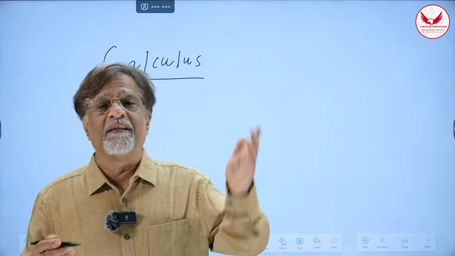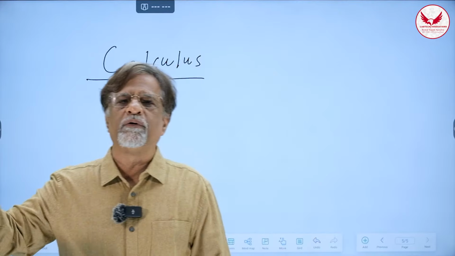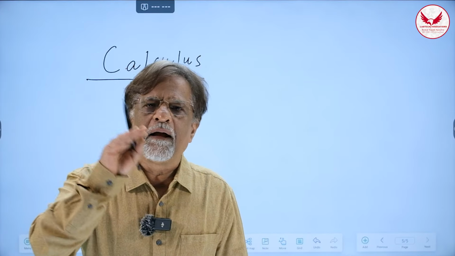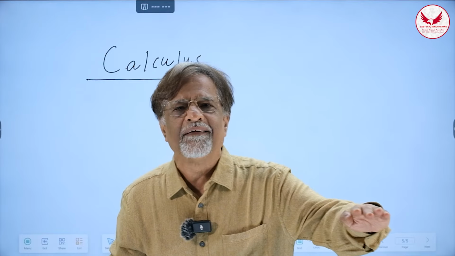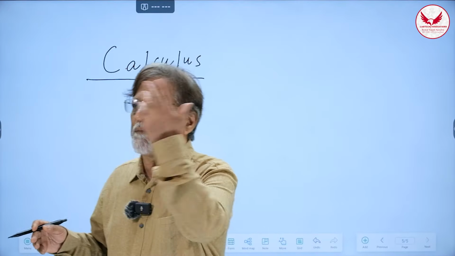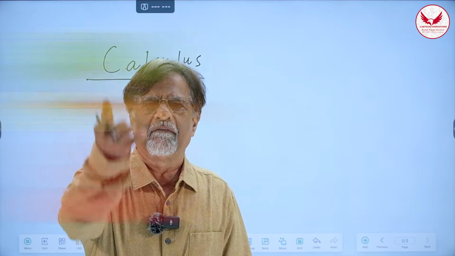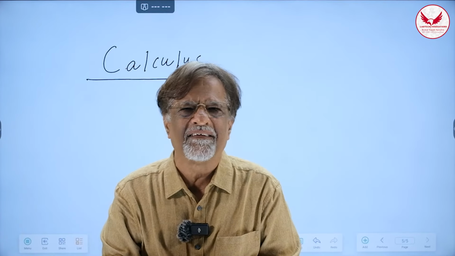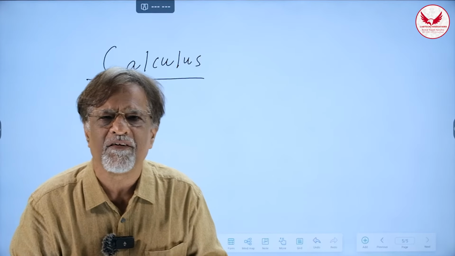Or imagine there is a question in the question paper: why do apples fall down? Newton is no more on the scene. The student's answer would be, apples do not fall down. They are just traveling. Earth comes in between. And he would have got full marks for that. But nowadays, if somebody asks me why apples fall down, very conveniently I say, you don't know. They travel because of gravitation. Now, do I understand gravitation? Not at all. Why? Because I don't understand the basic meaning of calculus itself.